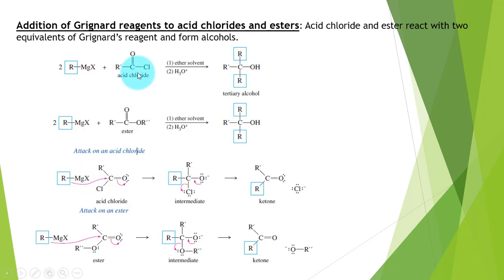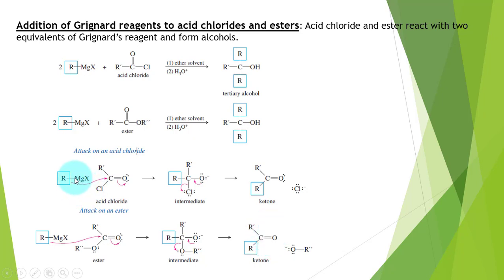Only formyl chloride or formyl esters result in the formation of aldehyde. All other acid chlorides or esters will result in the formation of ketone or tertiary alcohol.